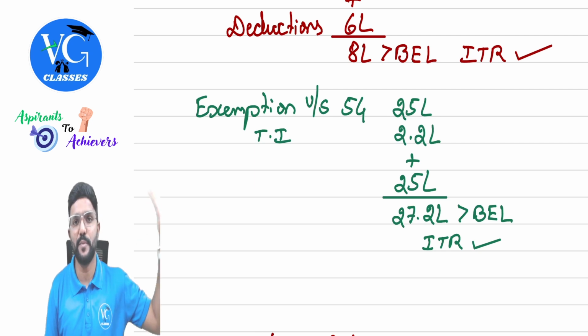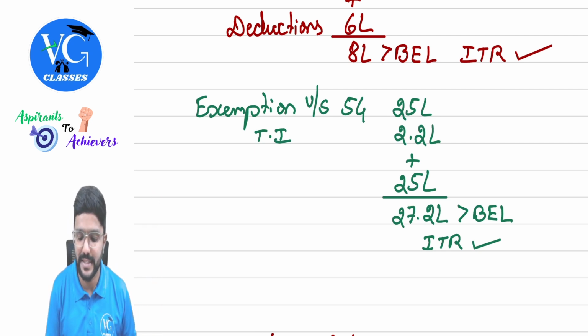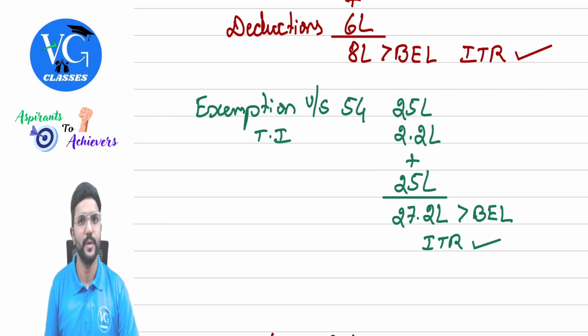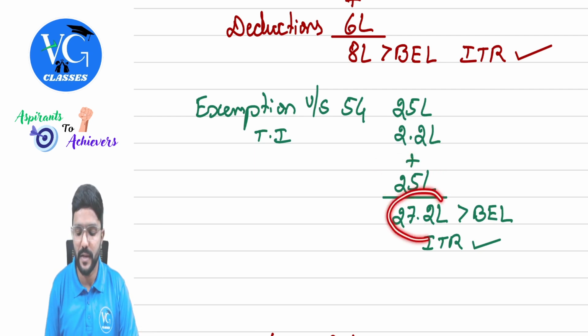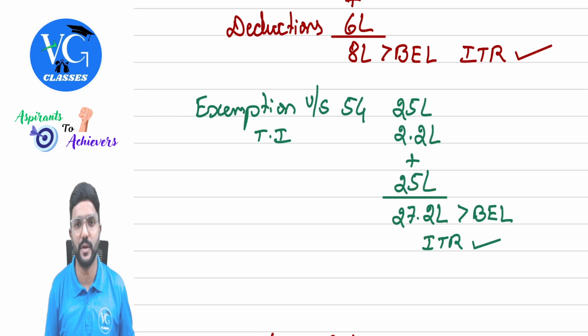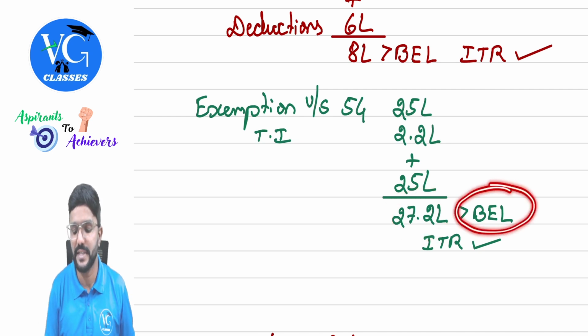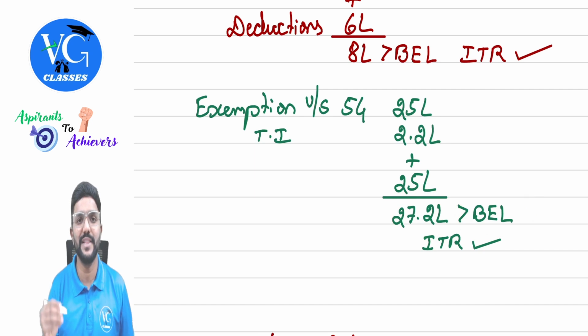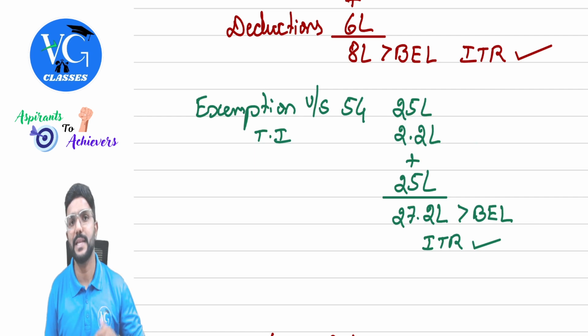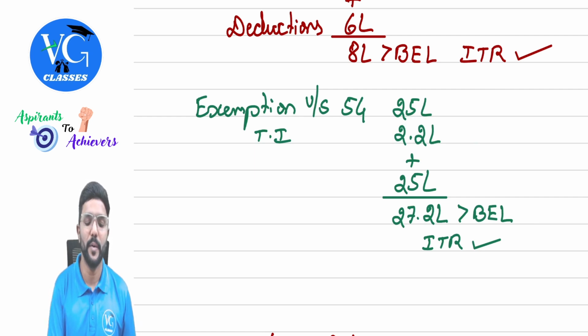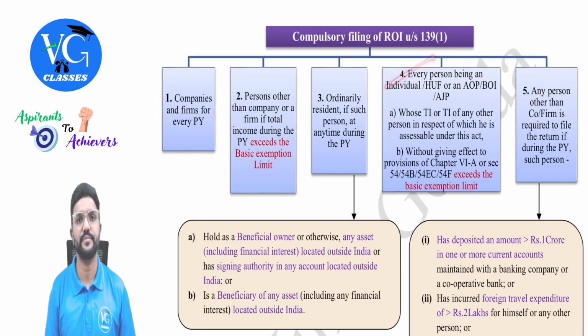Okay. But as per point number 4, which we are learning now, they're asking us to add back this exemption. So this figure comes to how much? 27 lakh 20,000. And it is more than basic exemption limit. Should assessee file the income tax returns? Yes. Their tax liability might be zero because total income is less than basic exemption limit. But are they supposed to file the income tax returns? Yes, guys. As per point number 4 here.